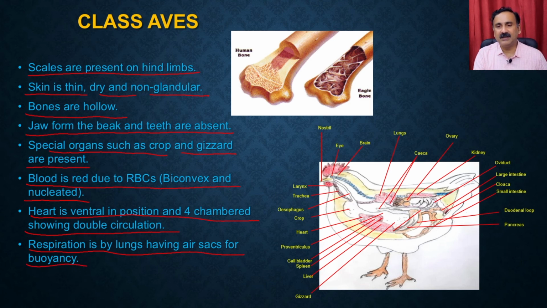So what you see here is a comparison between the human bones and the bird's bones, right? The human bones are solid, so they do not have air pockets, whereas the bird's bones have air pockets, and because of that the bird's bones are light. Because they are light, they help in giving low weight, and because of that the birds are able to fly.